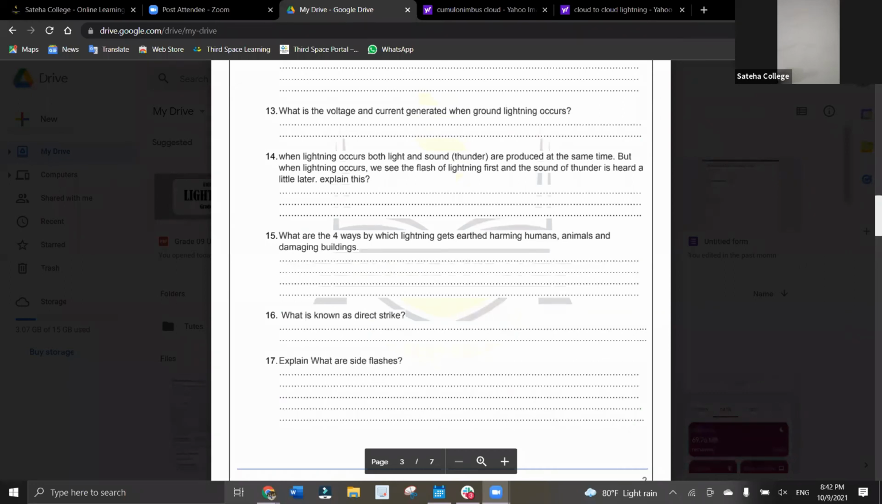Because the speed of light is very high compared to the speed of sound. Yeah. So, what is the speed of light? Can you tell me what is the speed of light? 3 into 10 to the power 8, right? Yeah. Speed of sound? 330 meters. Yes, 330 meters.